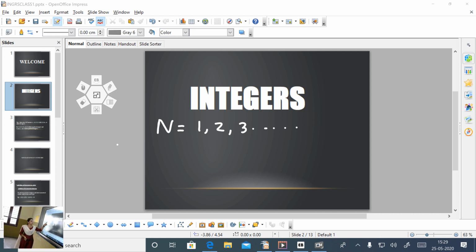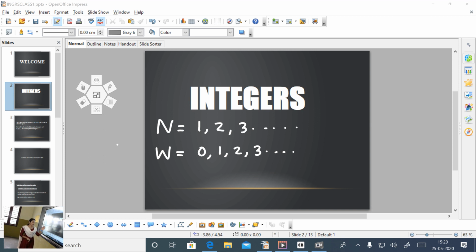Then before this 1, is any number there? Yes, 0 is there. So the natural numbers including 0 are known as whole numbers. It can be denoted by using the letter W is equal to 0, 1, 2, 3 and so on. Then before this 0, are any numbers there? Yes, we know that all the negative numbers lie before 0.